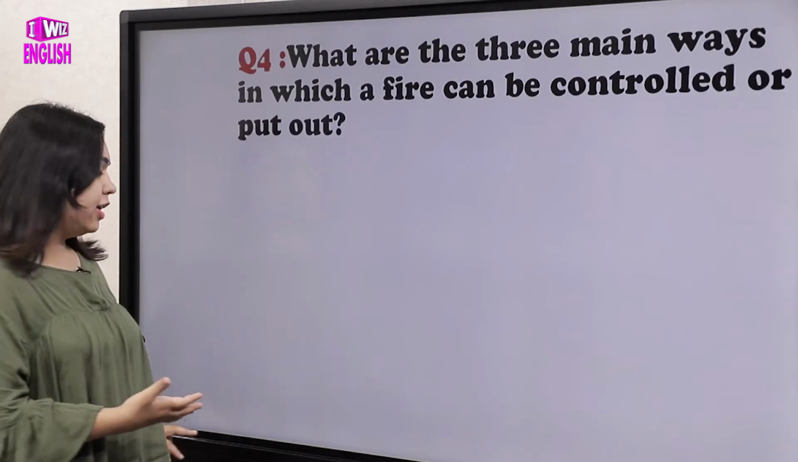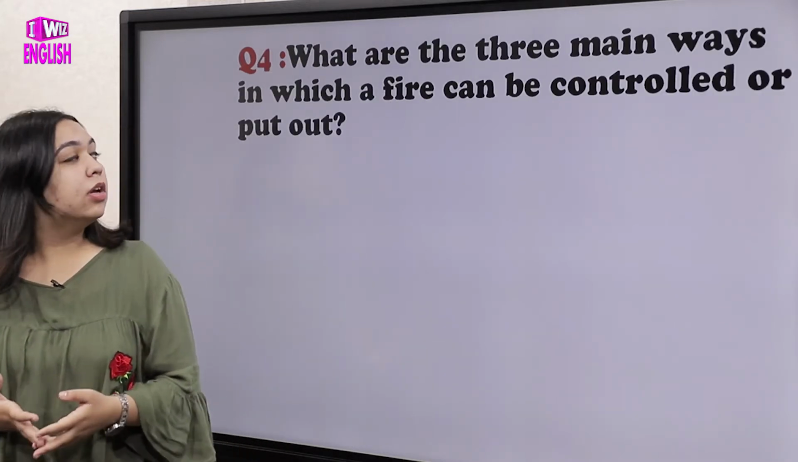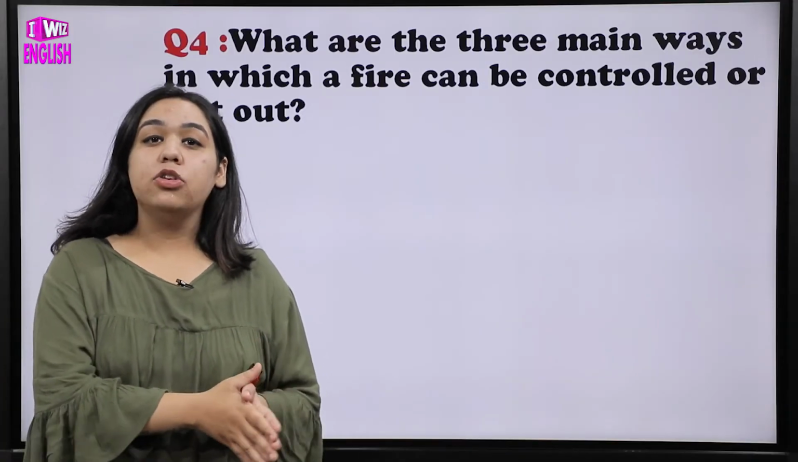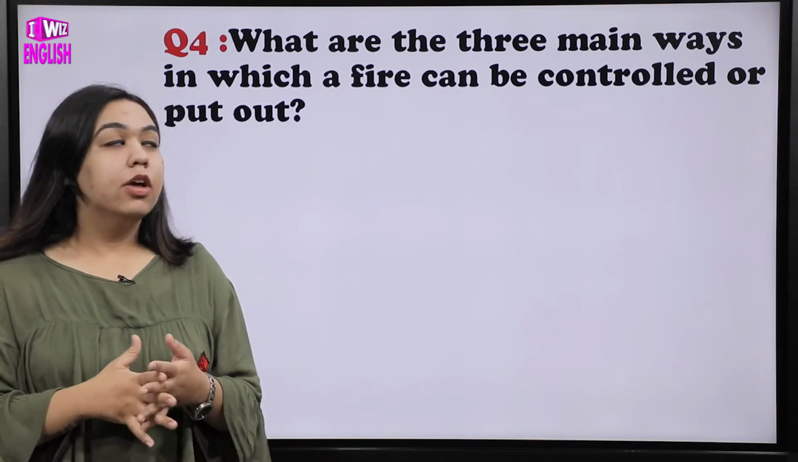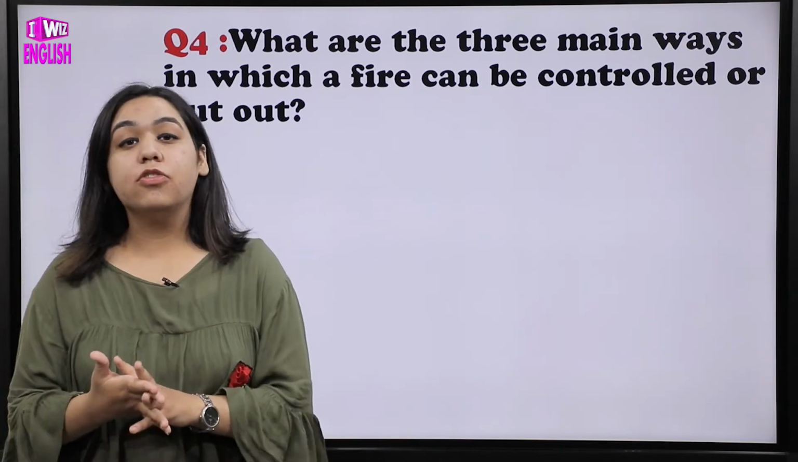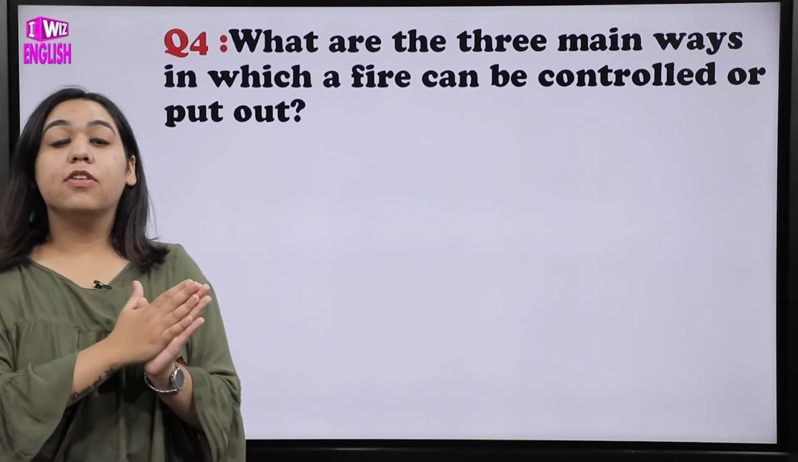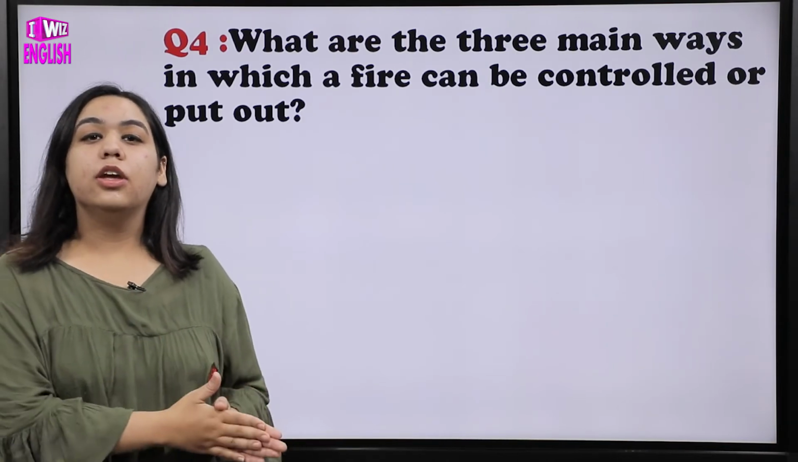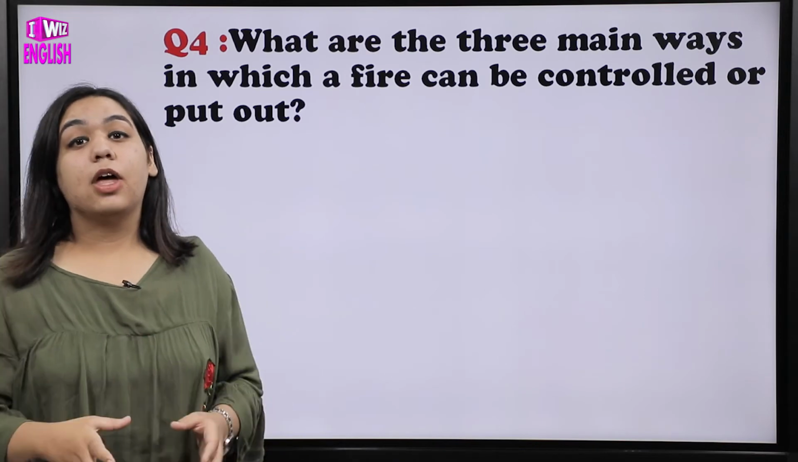Okay, let's move on to the next question, which is, what are the three main ways in which a fire can be controlled or put out? So in order to know the three ways it could be put out, you should first know the three things that make the fire happen. You know, the fire can take place because of three things. So similarly, if you need to put out the fire, as we have discussed in the text also, what you need to do is you need to remove any one of the three from that particular situation.